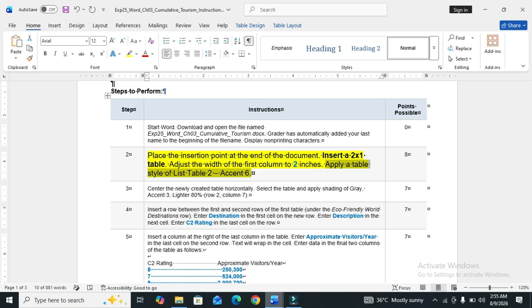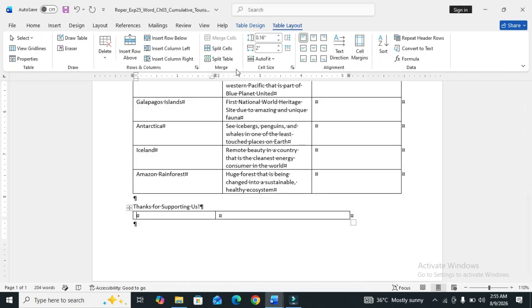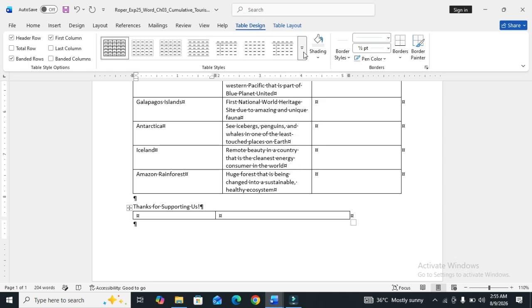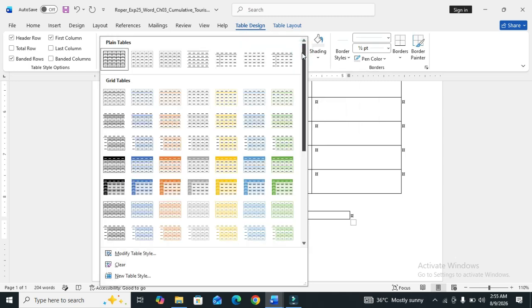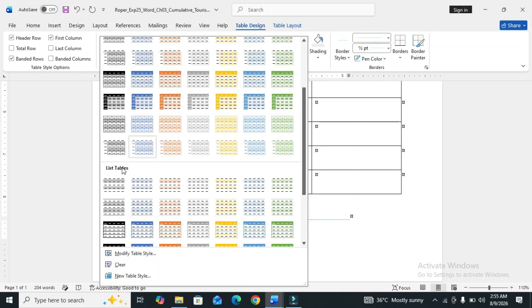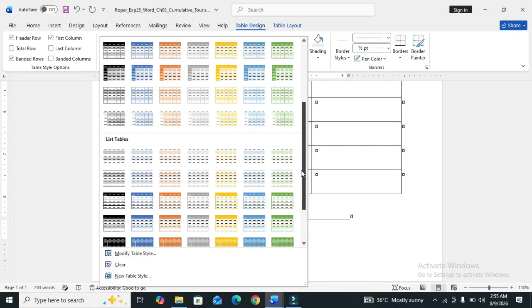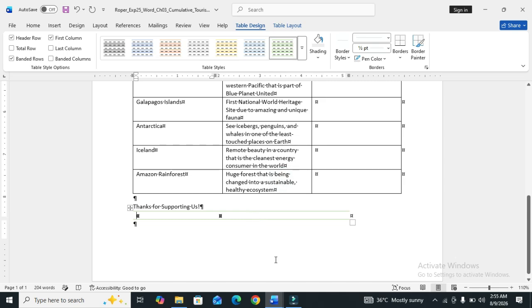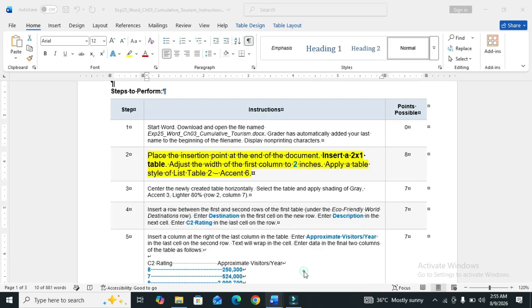So we proceed and go to the Table Design, table style, List Table 2, Accent 6. So the table is created. So we move to the question sheet, and question number 2 is done.